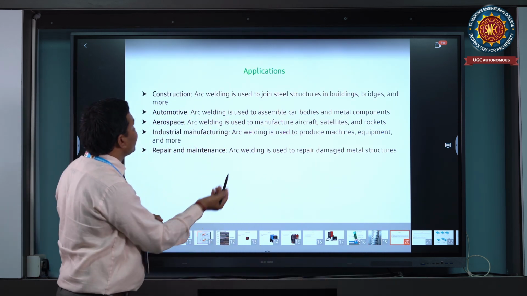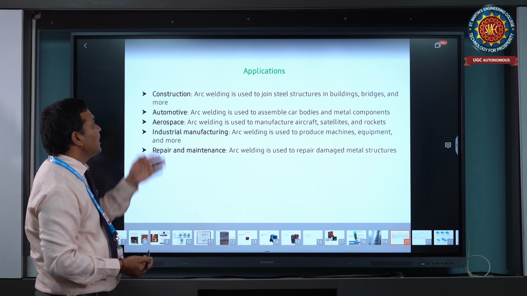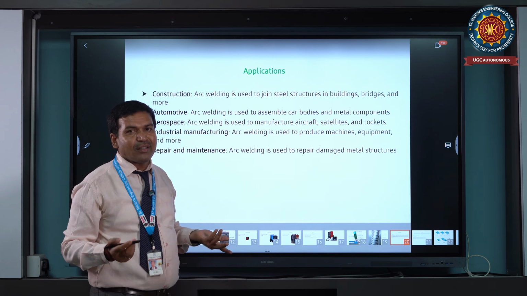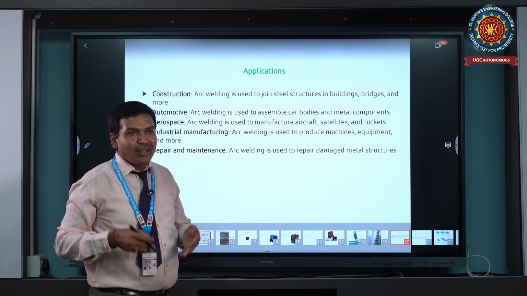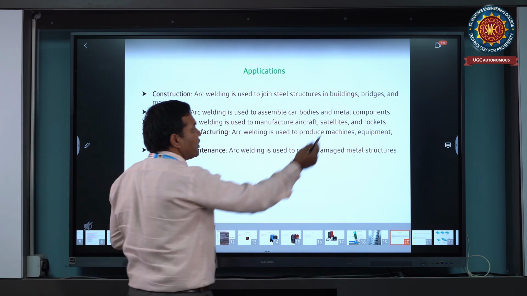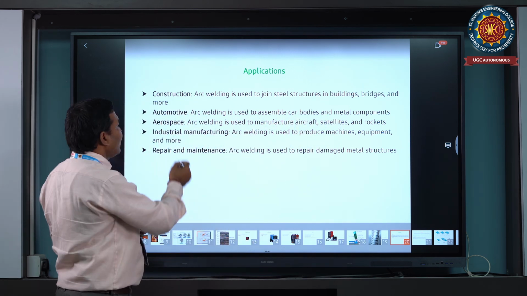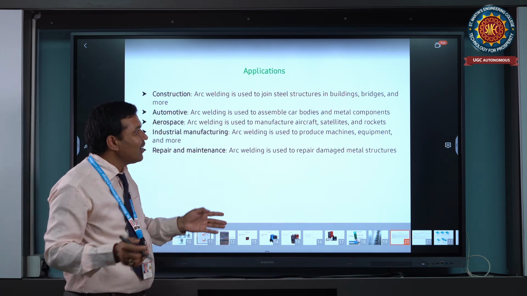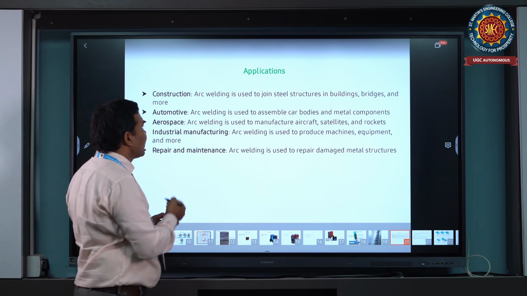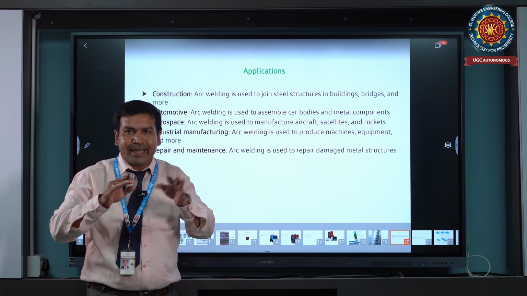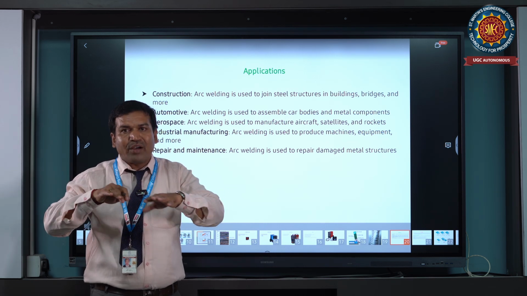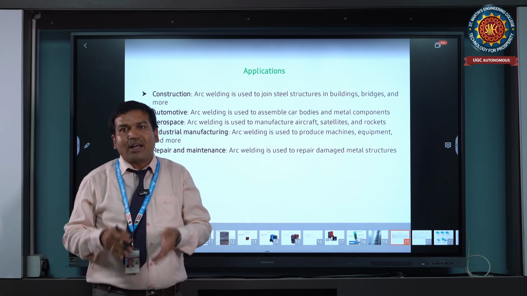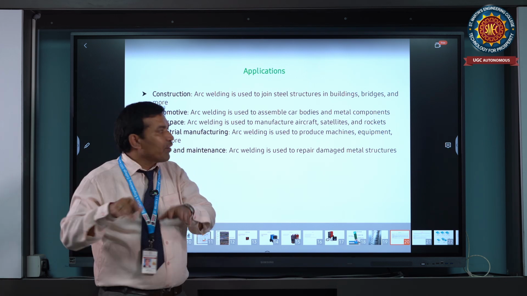Then, the applications of this kind of arc welding process. First, construction: arc welding is used for steel structures, for example railway bridges, road bridges, and towers, all joined by this process. In the automotive sector, arc welding is used for chassis, frame, main elements, and axle. In aerospace, the internal structure and body of the plane are joined by this process, and externally sheet metal, aluminum sheet, or bus body and chassis are made completely by arc welding.